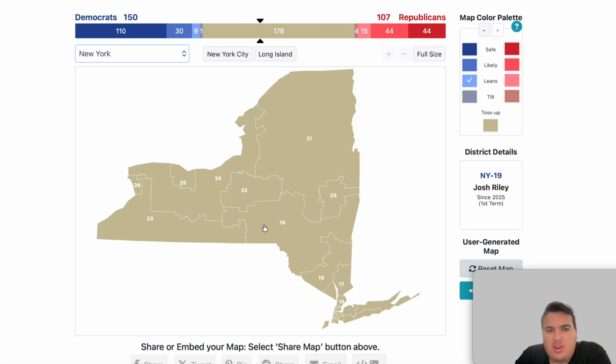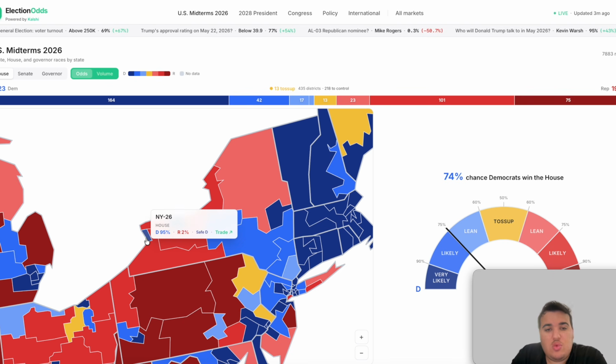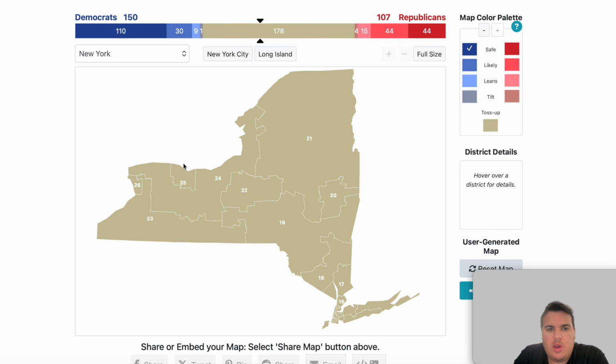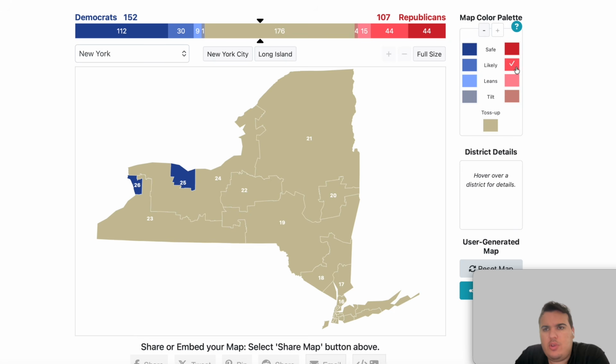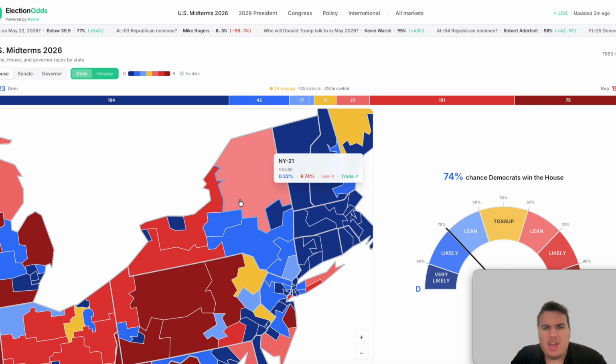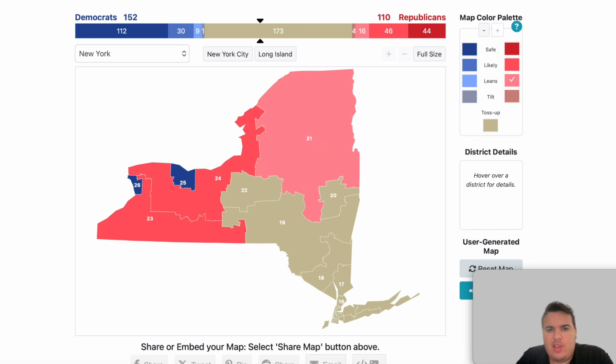In the state of New York, there are a lot of House districts in New York, so this one might take a little bit. We're going to start with upstate New York. All right, so the 26th district is safe blue. The 25th is safe blue as well. So you can put these in here. I believe we have likely Republican wins in the 23rd and 24th districts for the Republicans. So we'll put those as they are. Okay, we have a lean Republican ranking in Elise Stefanik's old district in the 21st. So we're going to add that ranking there.